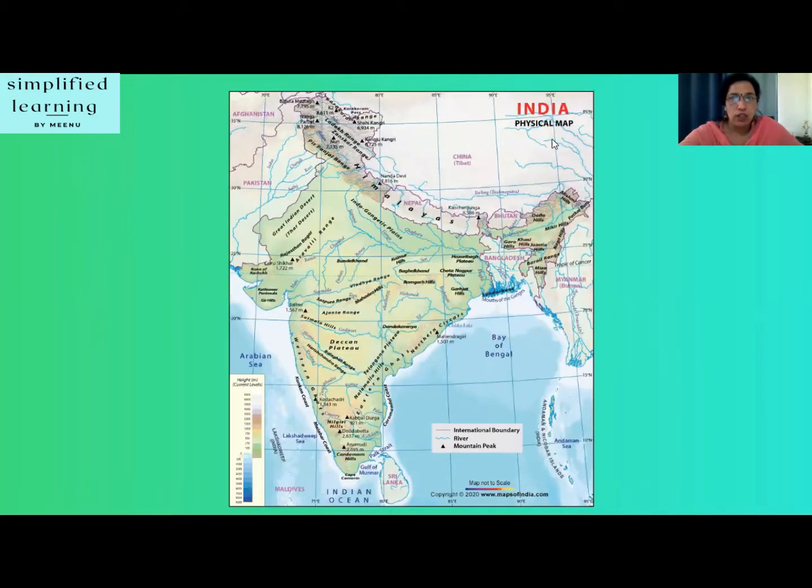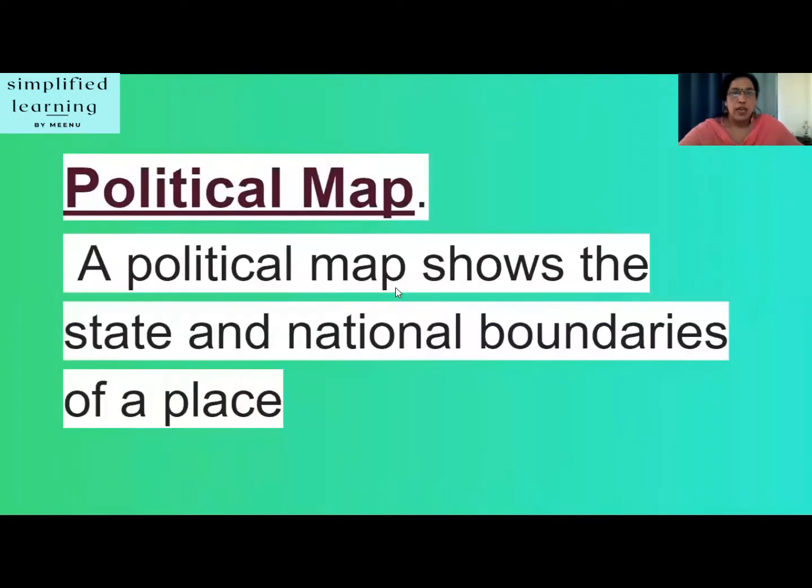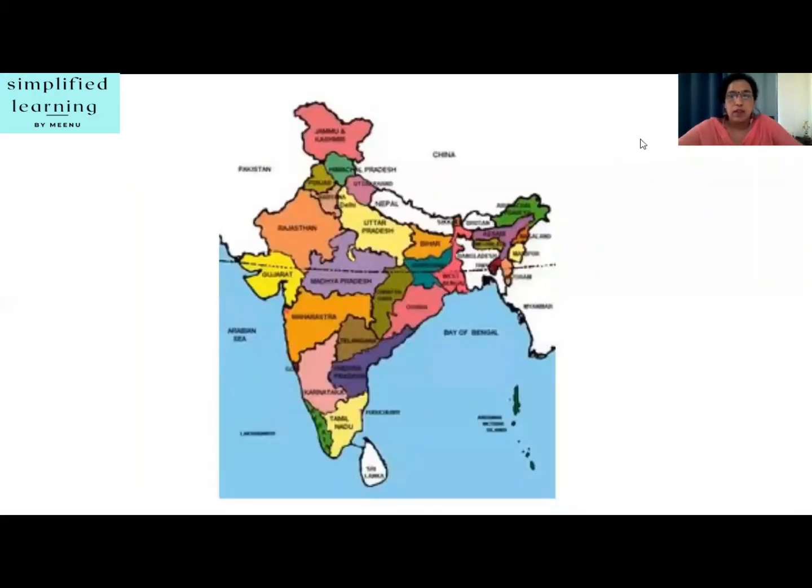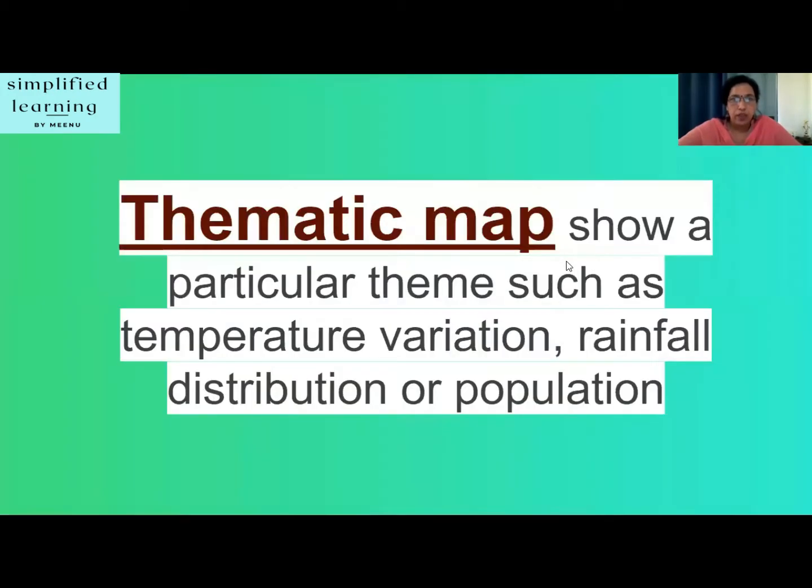Now let's have a look at the physical map of India. You can see rivers being shown with the blue color. Next is the political map. A political map shows the state and national boundaries of a place. So this is a political map of India. A political map shows the boundaries of countries, states, etc. and also the location of capital cities and important towns.